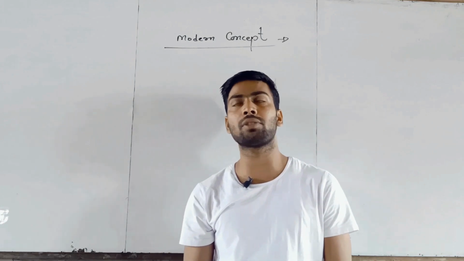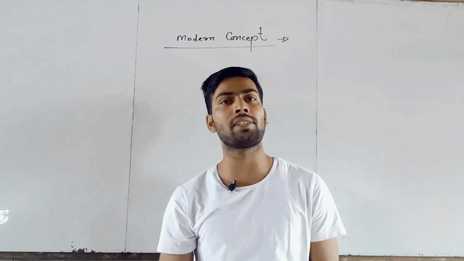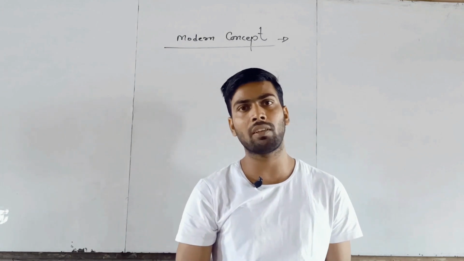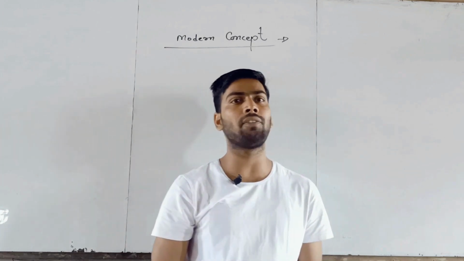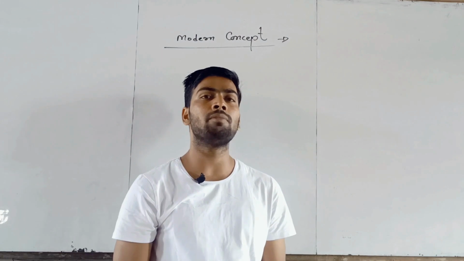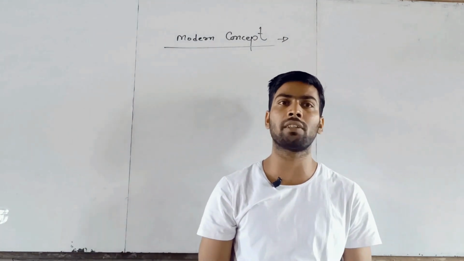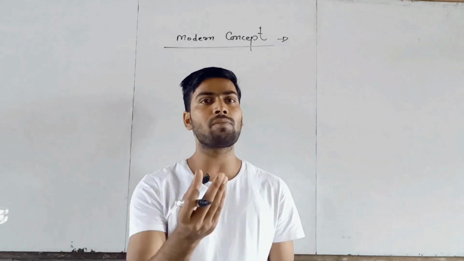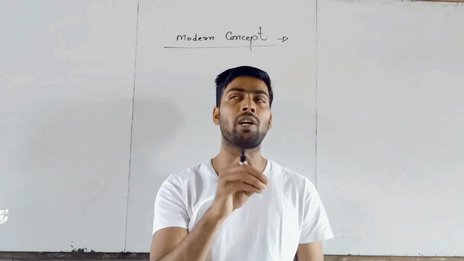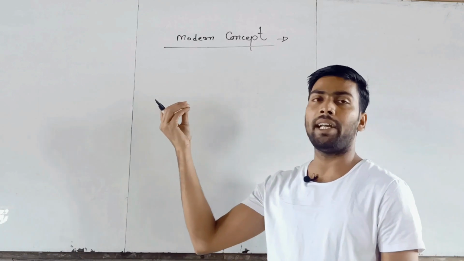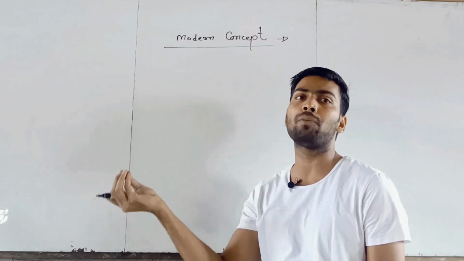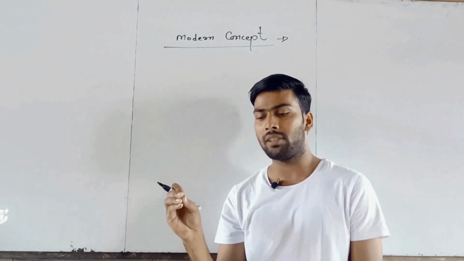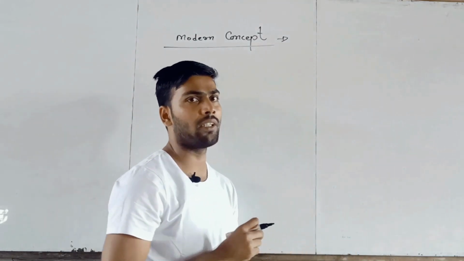That is, we can also say that John Dalton postulates are wrong. Or we can define there are some demerits of John Dalton concept. John Dalton said that atom is fundamental particle, but modern concepts say that atom can be divided into further particles: electron, proton, and neutron. That is demerit of John Dalton.